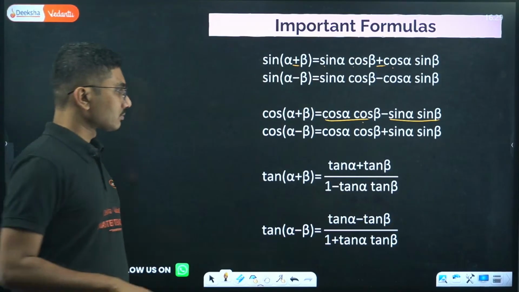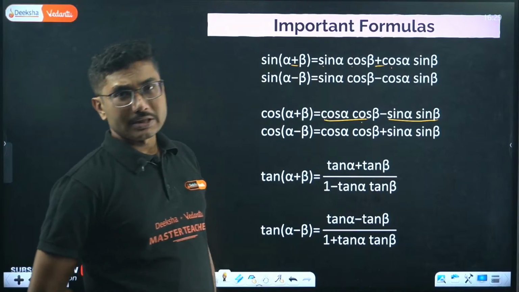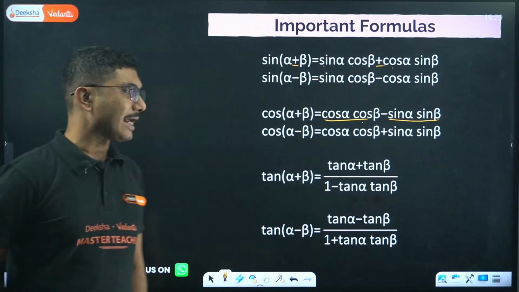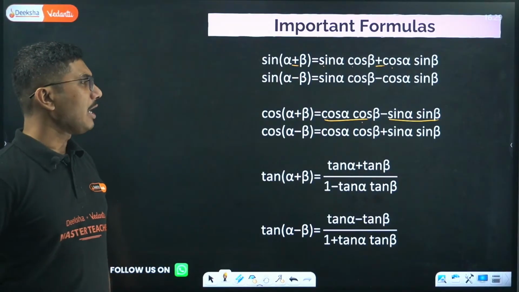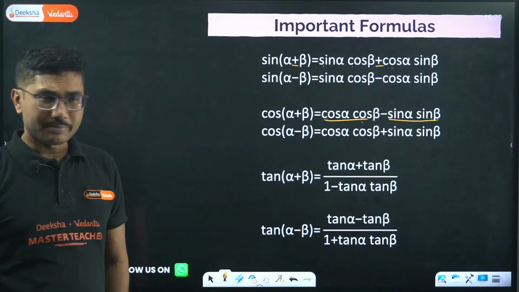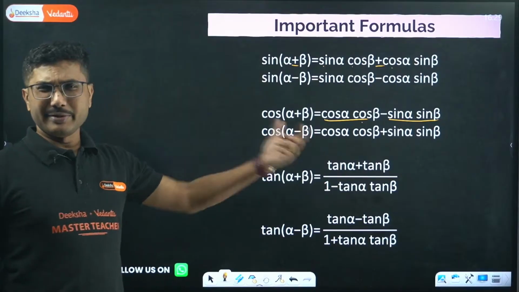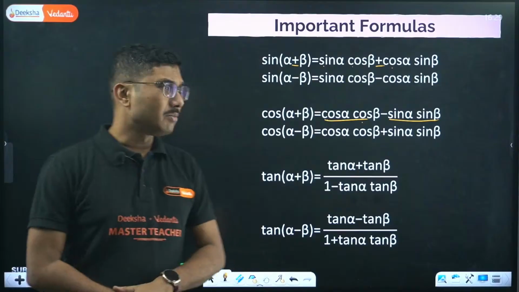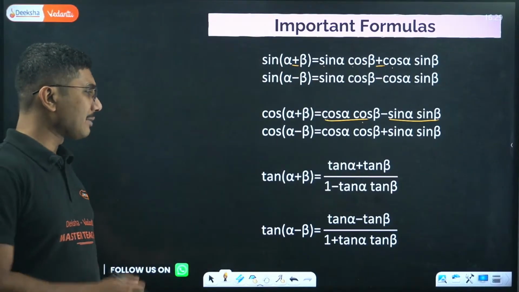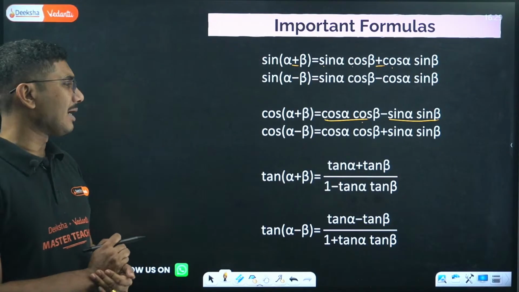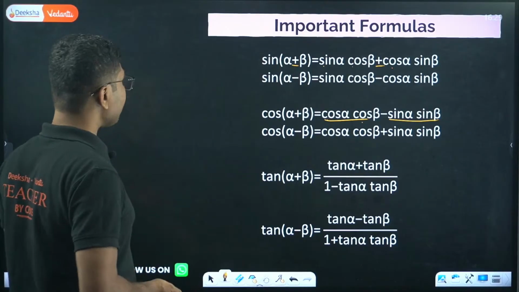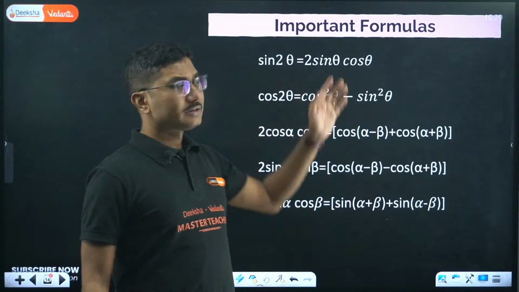Now tan alpha plus beta equals tan alpha plus tan beta divided by 1 minus tan alpha tan beta. This formula is also super important in very critical questions. Tan alpha minus beta equals tan alpha minus tan beta divided by 1 plus tan alpha tan beta. One more formula: sine 2 theta.